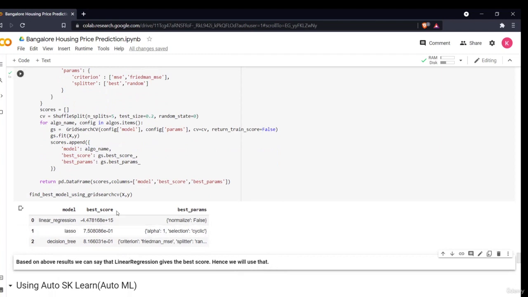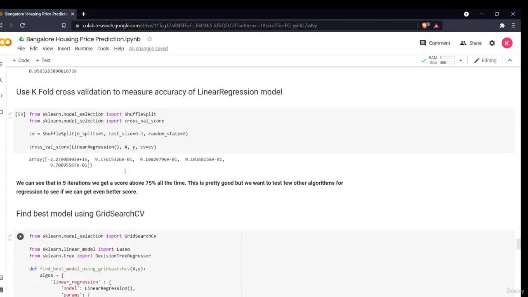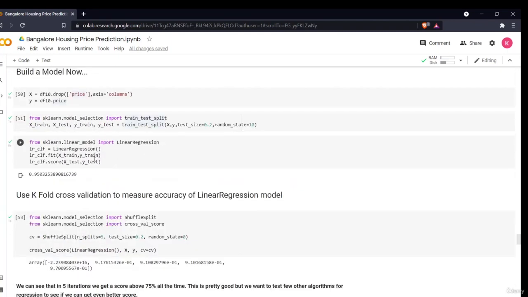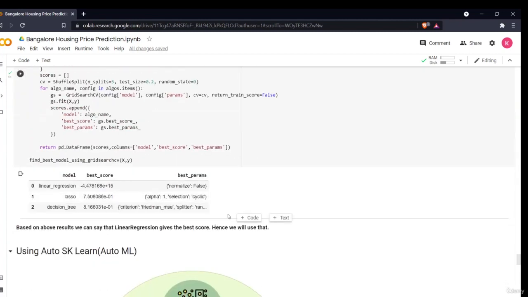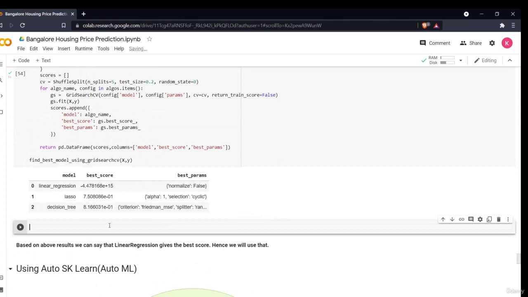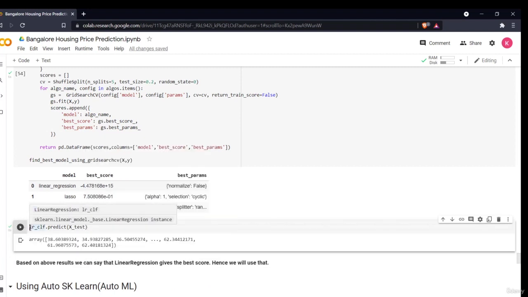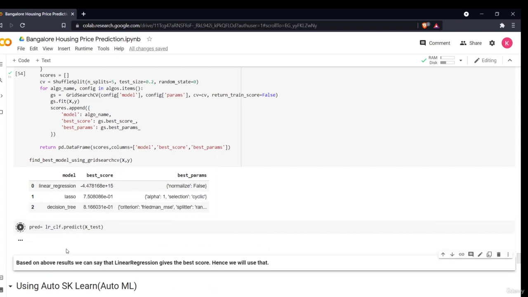So now this is what we did. If you want, we can predict using the linear regression. I've already done that. We have defined a model as lr_clf. We'll just copy it. If you want to predict the results, we'll say lr_clf.predict, and I'll pass my X test data. This is my data. I'll store it into a prediction variable, or if you don't want, you can simply compare it. If you want to compare it, I'll store it into pred.